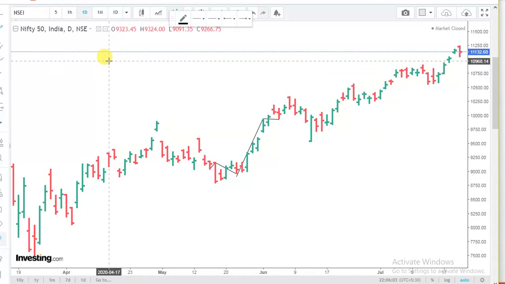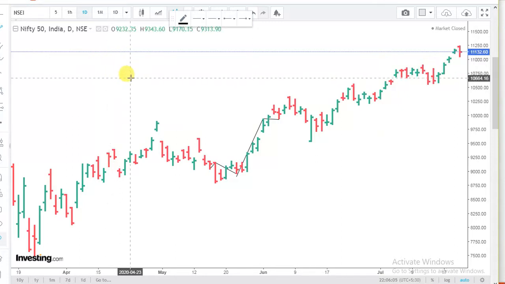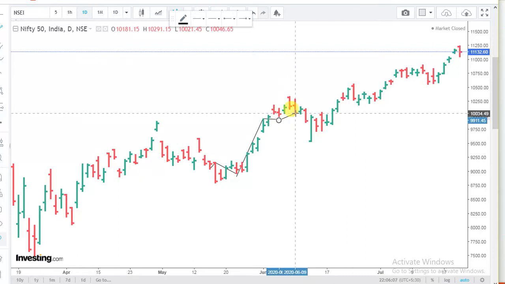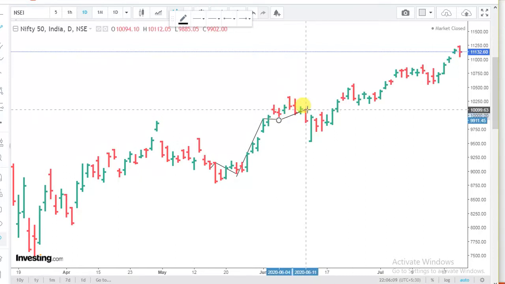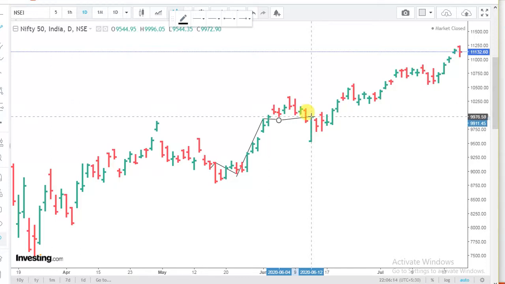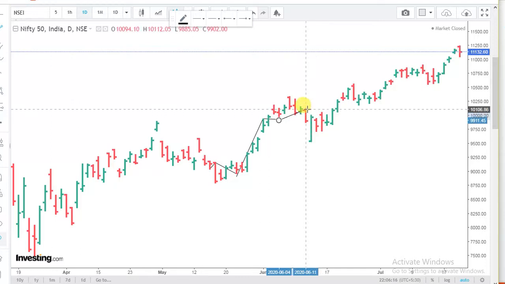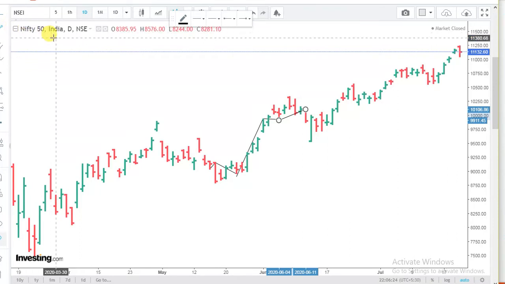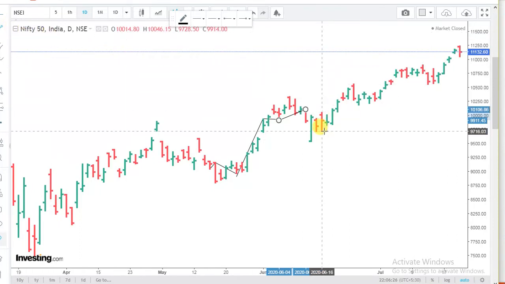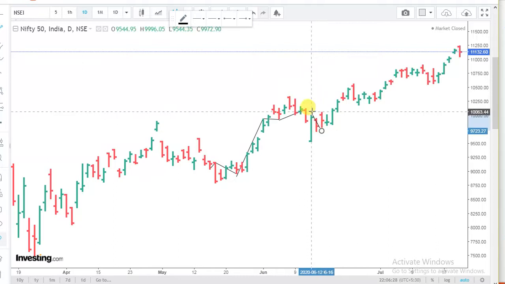After 4th as a low, we have 12th Friday as a high. 9th, 10th, 11th, 12th. So it could be 12th, it could be 11th. So it can be plus minus one day. Let's see what is happening after 12th. It is 16th as a low. So let's see what is happening on 16th. 16th as a low, we have it here.